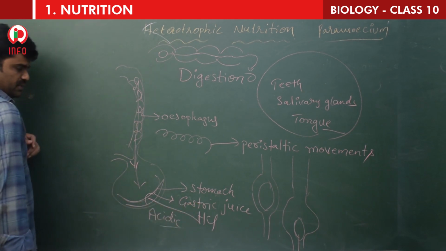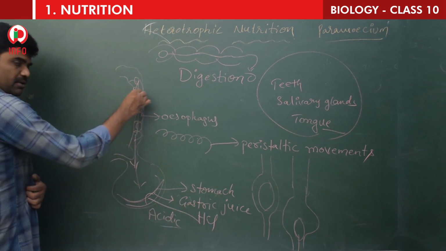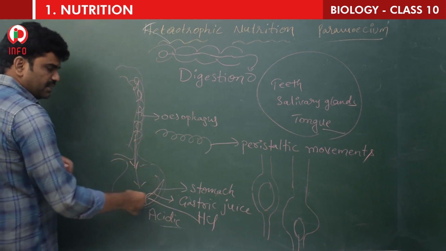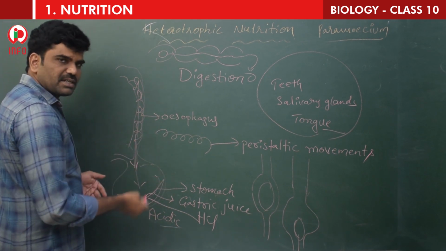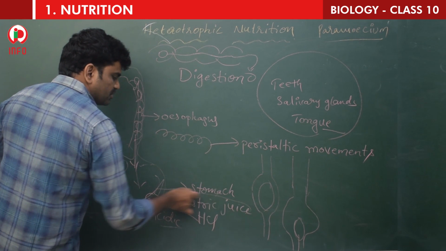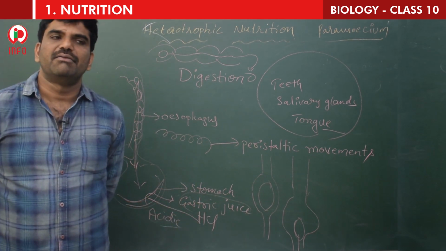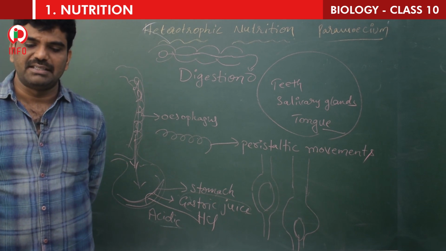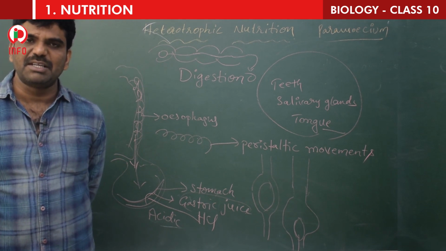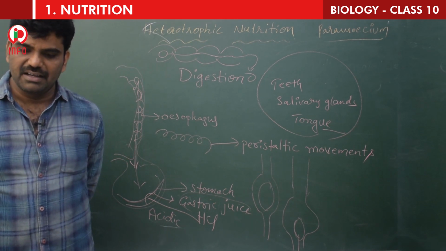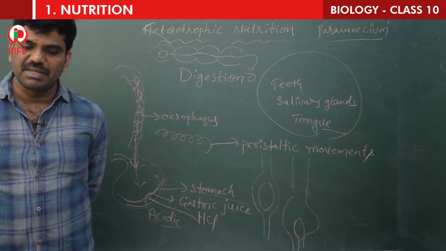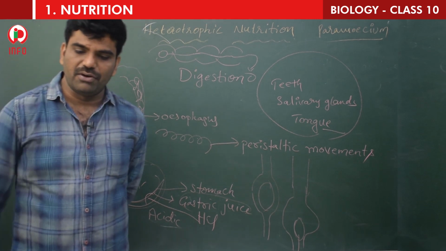So gastric juice is there. The food gets churned in the stomach with the help of the enzymes once again. In the gastric juice, the enzymes will be present and HCl will also be released, which makes the medium acidic. Now the food is in a semi-solid condition.